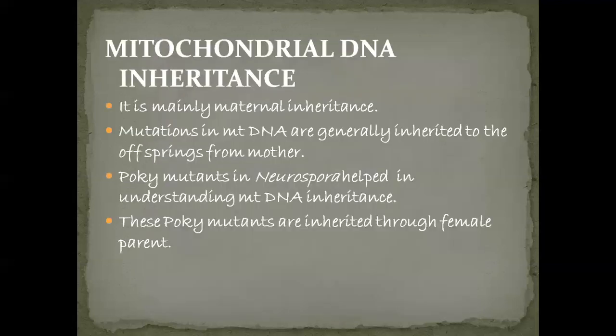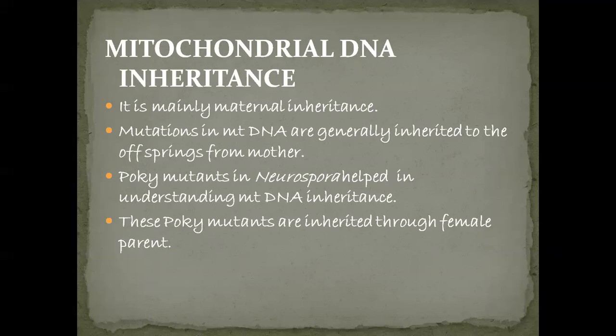So when we see mitochondrial DNA inheritance, like plastid inheritance, this mitochondrial DNA inheritance is also maternal. Mutations in mitochondrial DNA are generally inherited by the offspring from the mother. Some scientists observed that mutations occurring in the mitochondrial DNA are inherited from the mother.